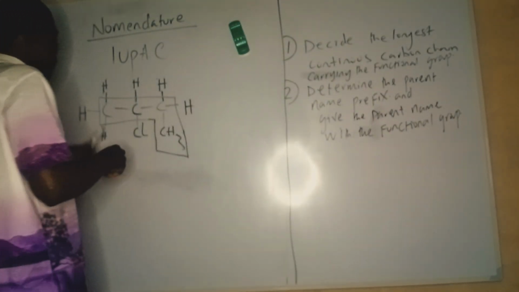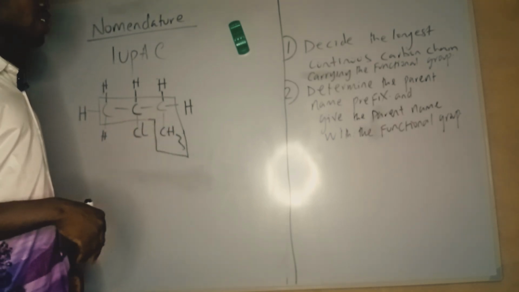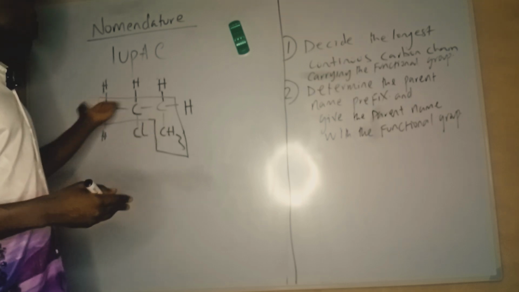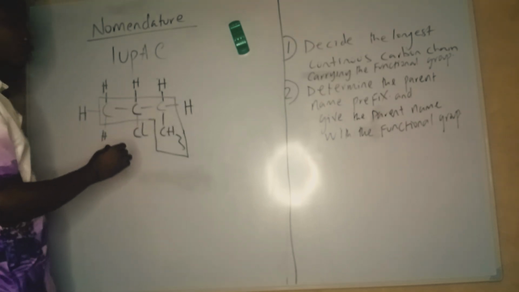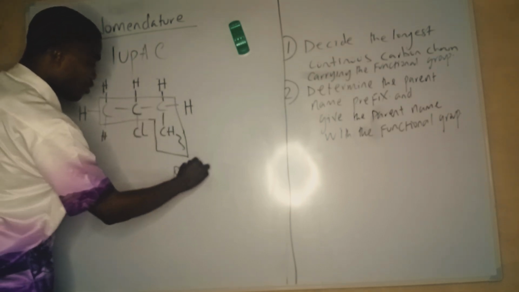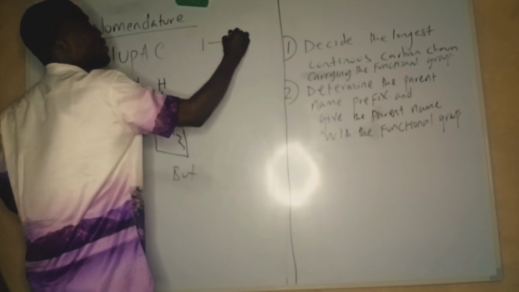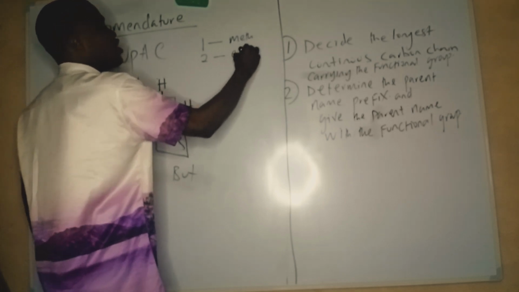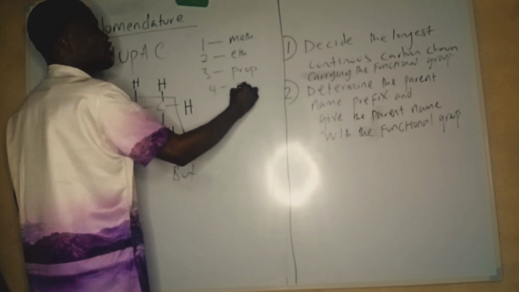Very fast, we have 1, 2, 3, 4. So we have a 4 carbon alkane, because there's no functional group. Organic compounds without a functional group are alkanes. For a 4 carbon chain like this, the parent prefix is going to be but. When the longest chain is 1 carbon, the parent prefix is meth. When it is 2 carbon, the parent prefix is eth. When it is 3 carbon, it is prop. When it is 4 carbon, it is but.